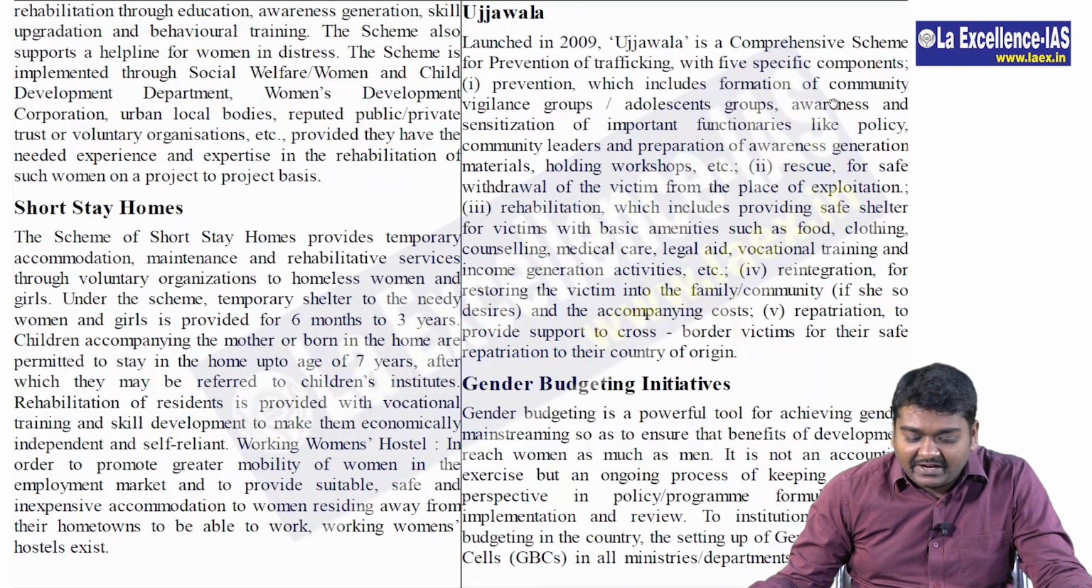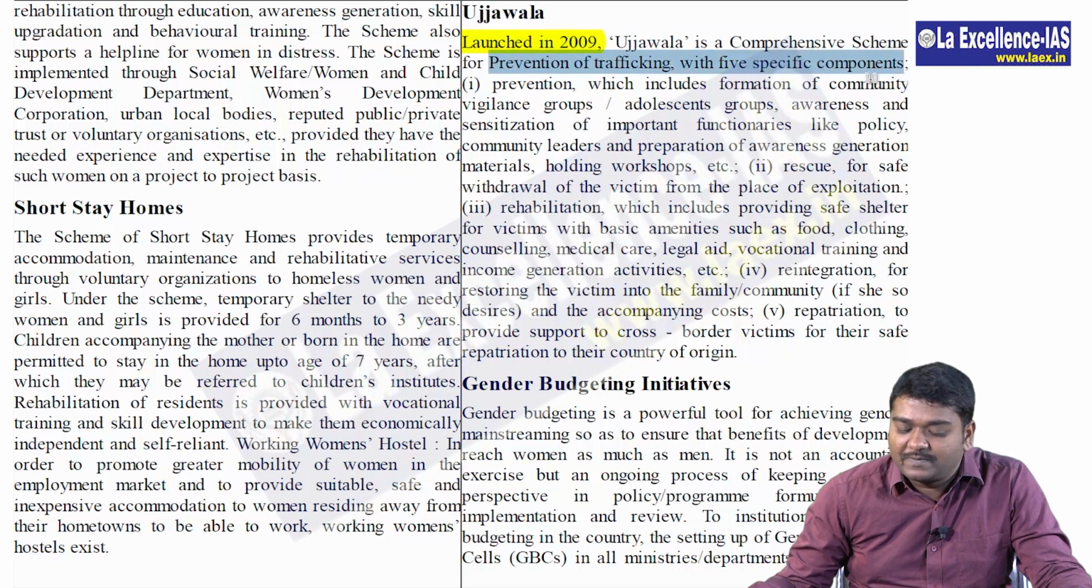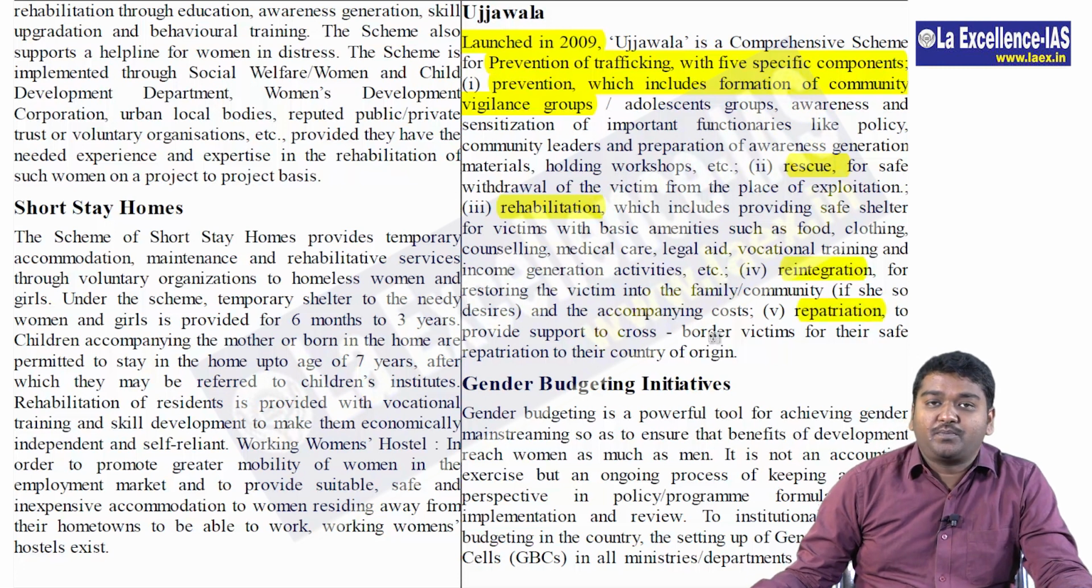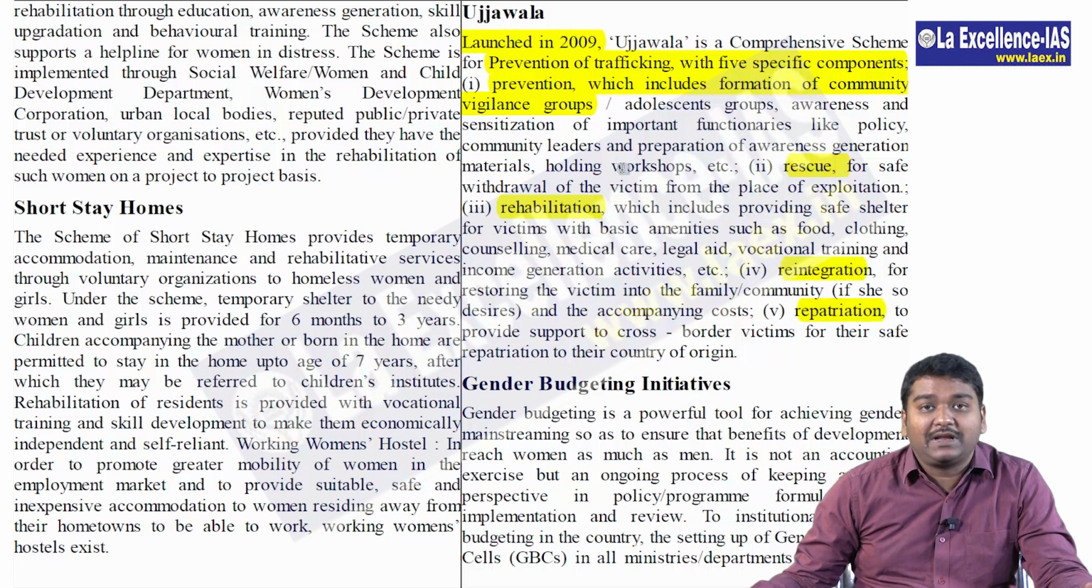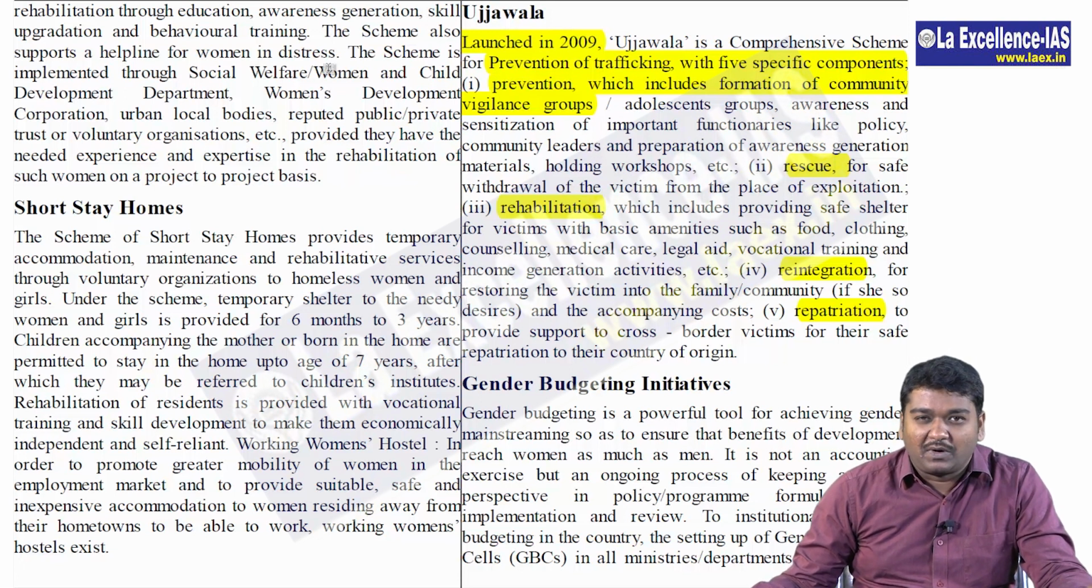Then in page 793, we have to look at Ujjwala, launched in 2009. They actually talk about prevention of trafficking with 5 specific components. One, they focus on prevention, rescue, rehabilitation, reintegration and repatriation. So all these 5 components are very, very important. Ujjwala scheme is also important, right? So please go through this once carefully.